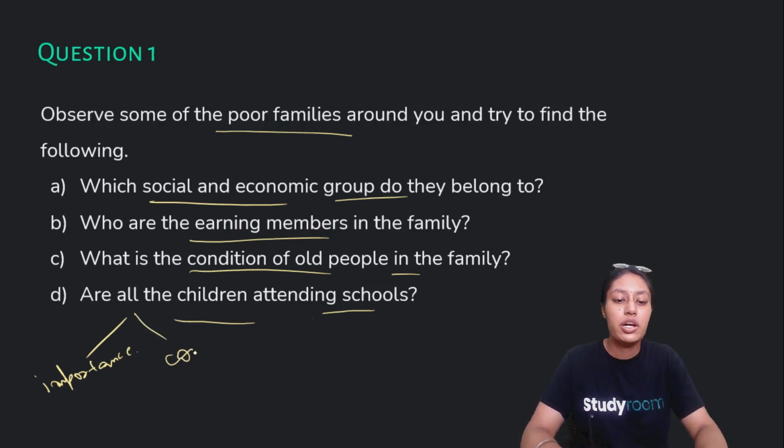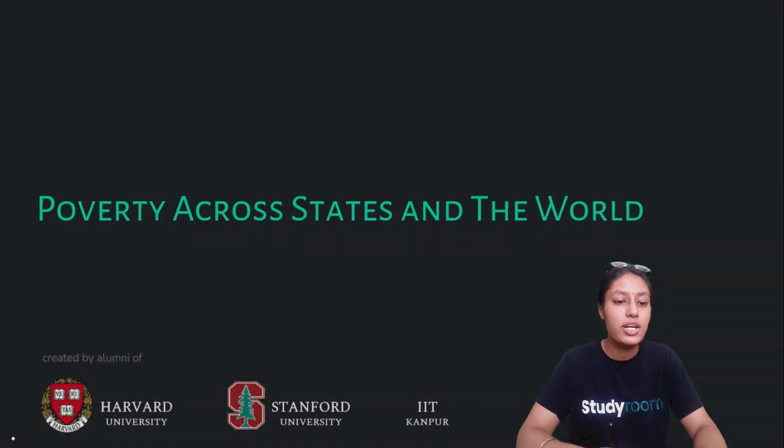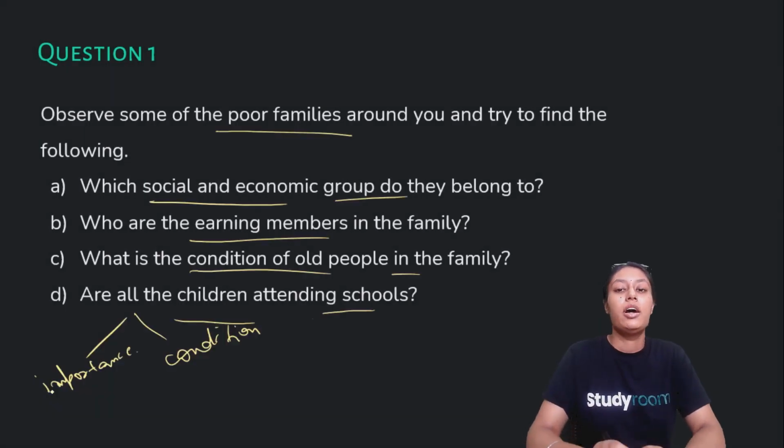Second, it shows their condition, meaning under what conditions they are able to send their children to school or not. So these are some observational questions that you will have to observe from your surroundings. Right, so that's it in this video. We will continue the chapter in the next video.